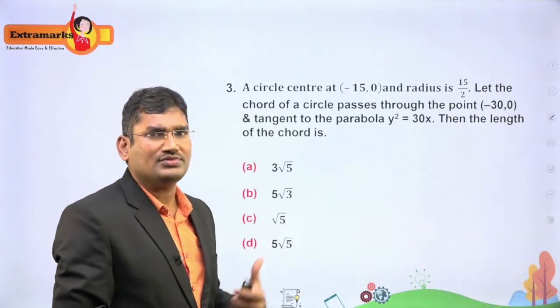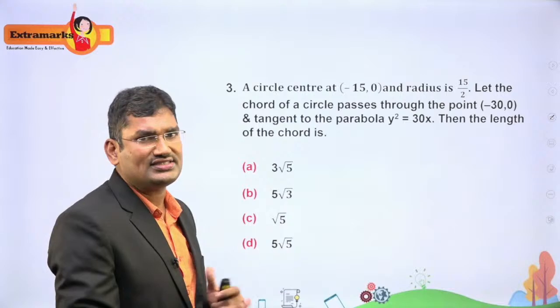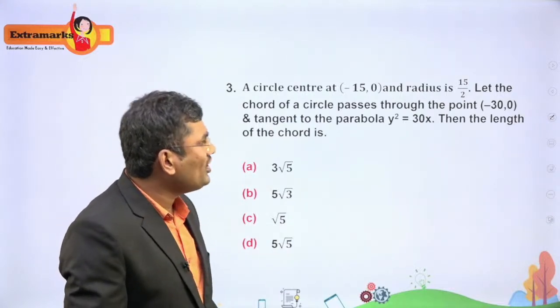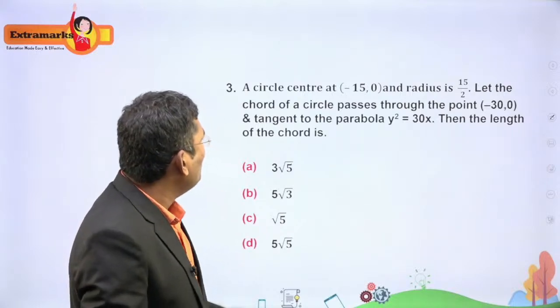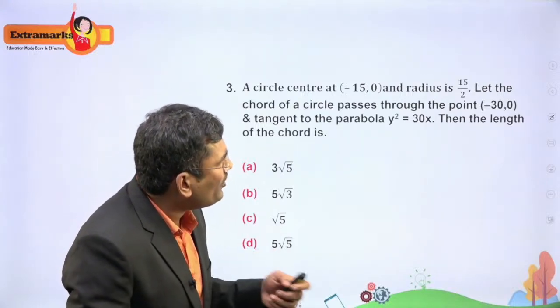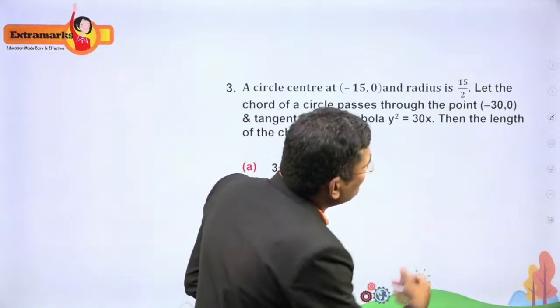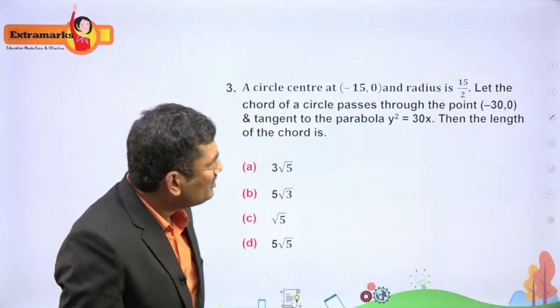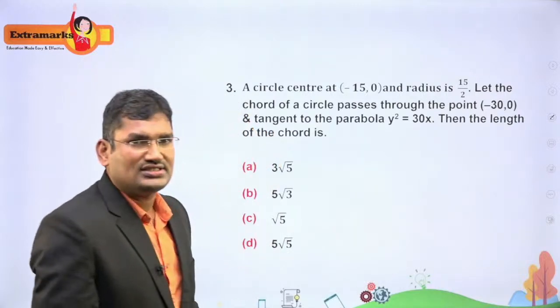So this is a question on circles and the combination of circles and parabola. The given circle has center at (-15, 0) and radius 15/2. Let the chord of the circle pass through the point (-30, 0) and be tangent to the parabola y² = 30x. Then the length of the chord is, that is the question.